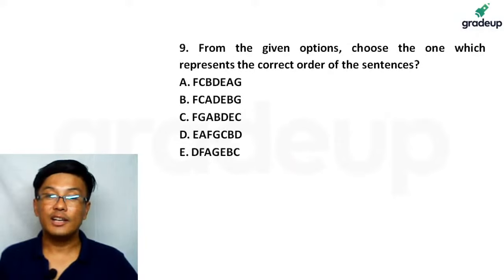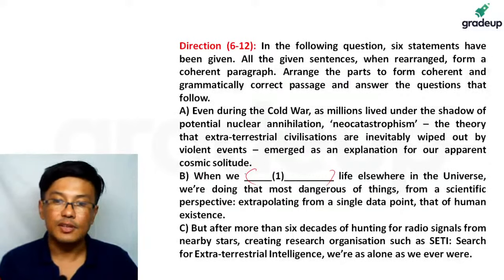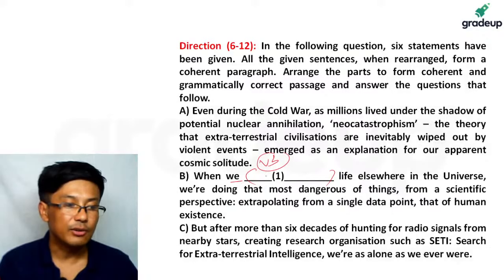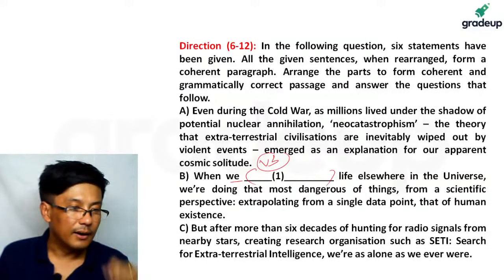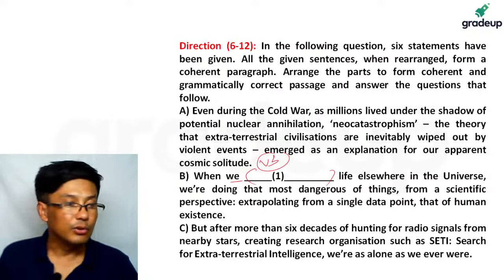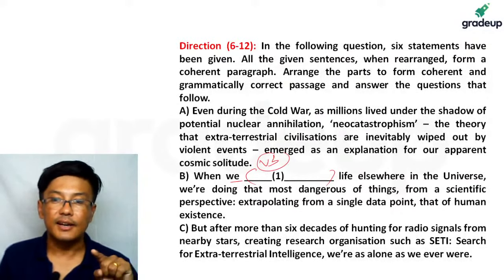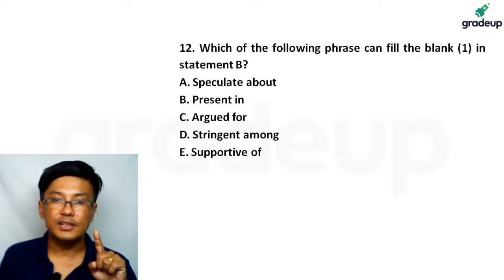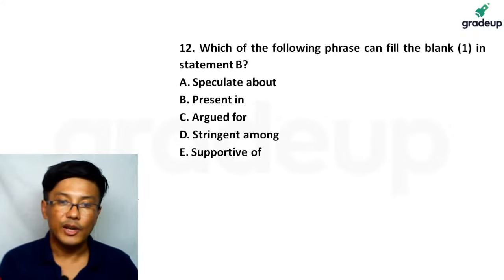Now, what is the clue that we are looking for? Everybody just read it. When we dash life, here you require a verb. First of all, you require a verb. We is the subject, you require a verb. So what should be the answer? If you look at it, the answer to the second question is B. When we, you require a verb. So the fill in the blanks question is only here. When we, after we, you require a verb here.